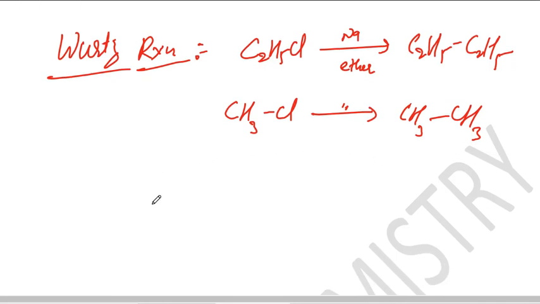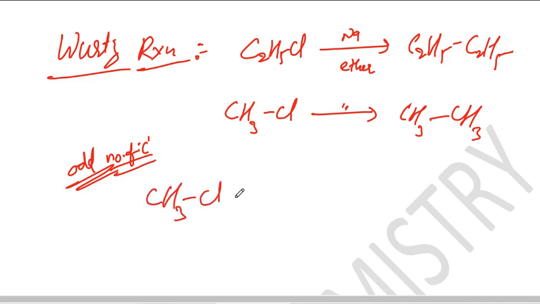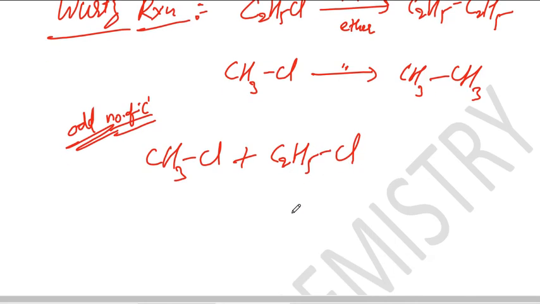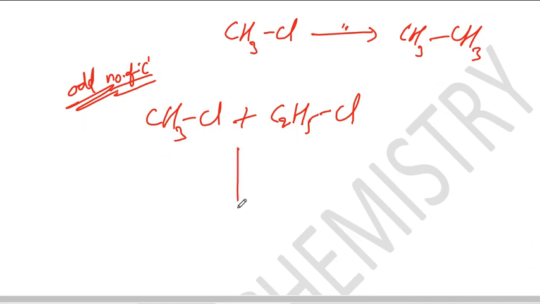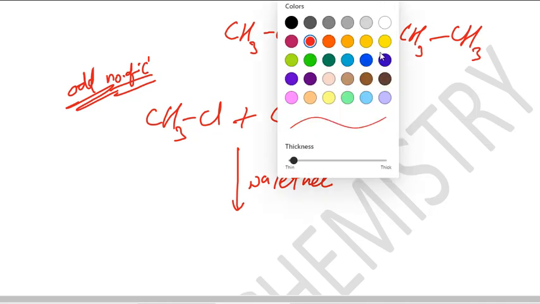So if you want an odd number of carbon chain, for that you can take methyl chloride plus ethyl chloride. But the problem here is that with sodium and ether, we are taking so many molecules. Of course, 1 mole means lakhs of crores of molecules are there.